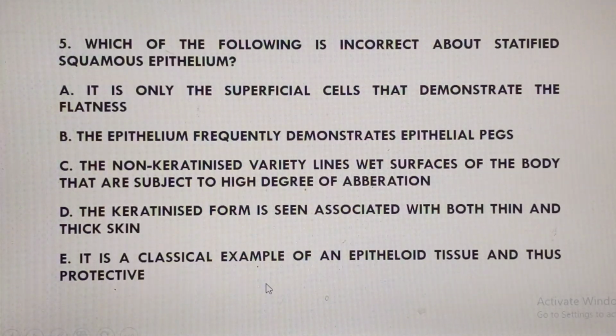Now, option E says it is a classical example of an epithelioid tissue and thus protective. This is the wrong statement, and therefore this becomes the correct answer, option E. The fact that it's protective is no problem, because it is stratified. Anytime the epithelial lining is stratified, and especially when it is flat, it's going to be very important in protection.